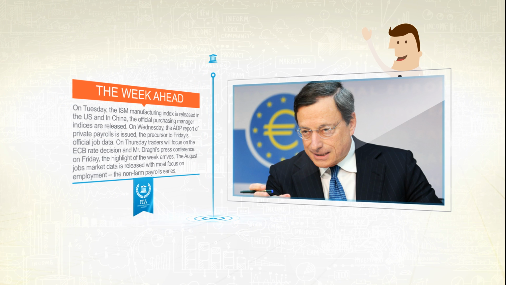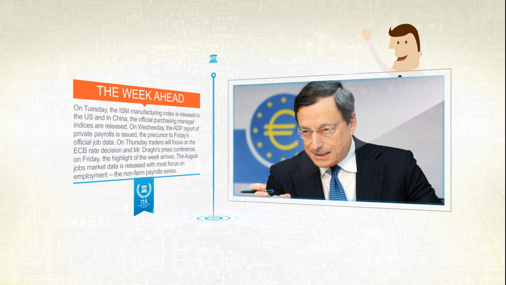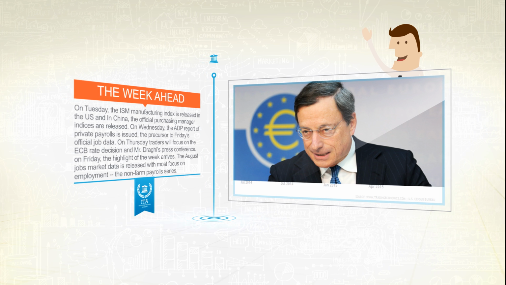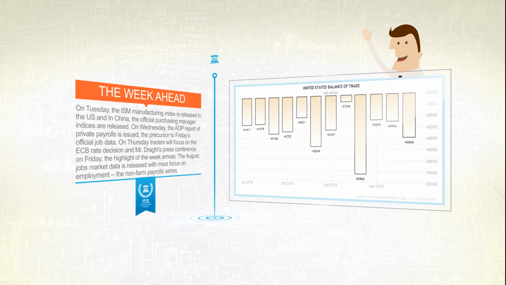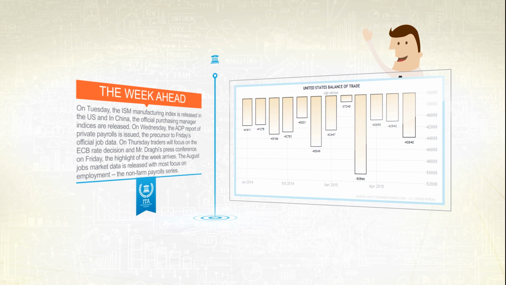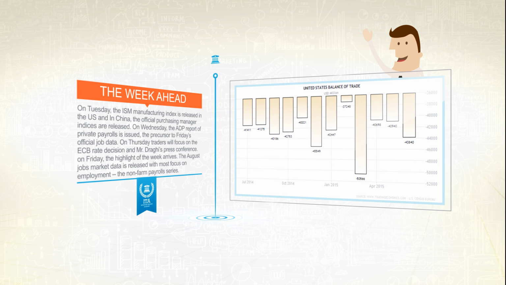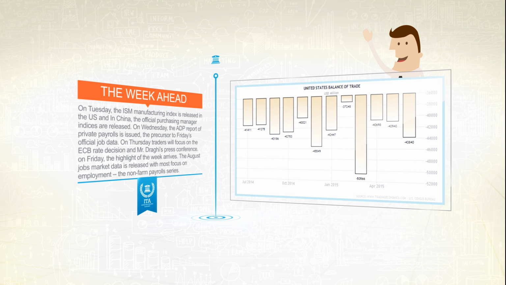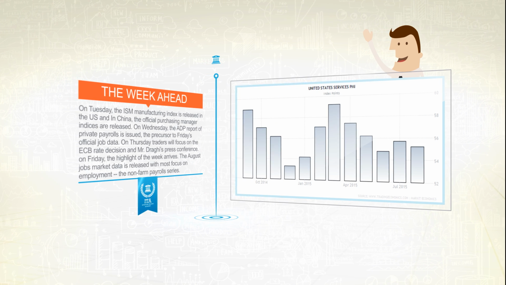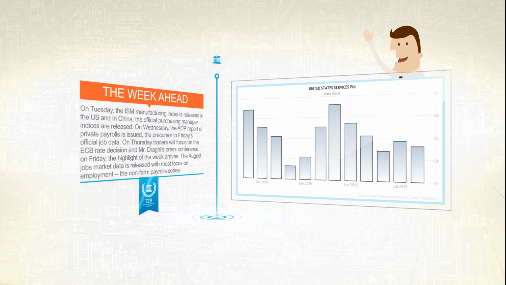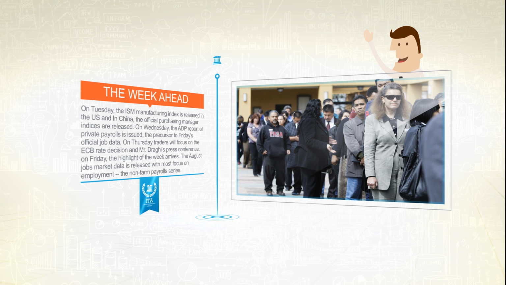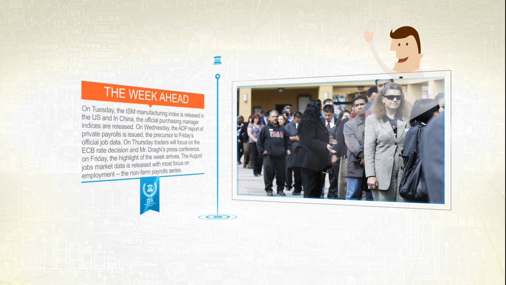On Thursday, traders will focus on the ECB rate decision and Mr. Draghi's press conference. In the US, estimates on international trade are also issued for July. The trade deficit may have widened from $39.8 billion to $42 billion in the month. The ISM Services Index for August is also released on Thursday, together with the Challenger series on job layoffs. The regular weekly data on claims for unemployment insurance is also issued.